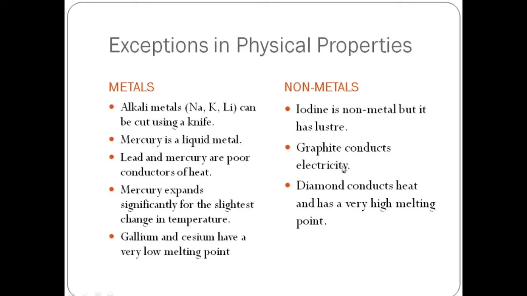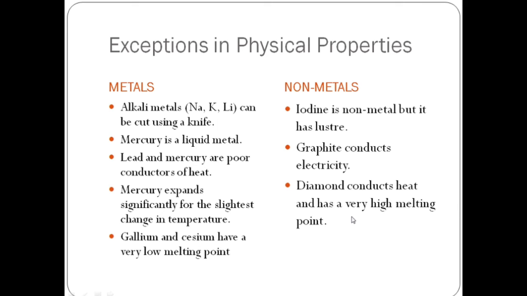Then graphite conducts electricity. So there is a non-metal called graphite and it conducts electricity. So we can say that it is a good conductor of electricity. But what we have studied in physical properties of non-metals is that they are poor conductors of electricity. But graphite is a non-metal, still it is a good conductor of electricity. So this is an exception.